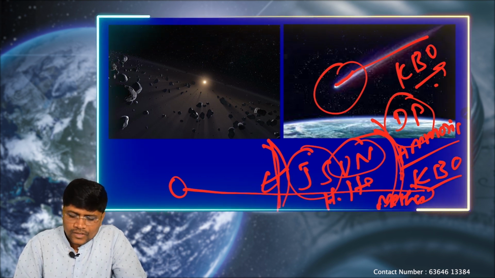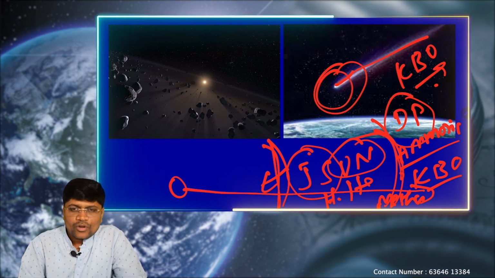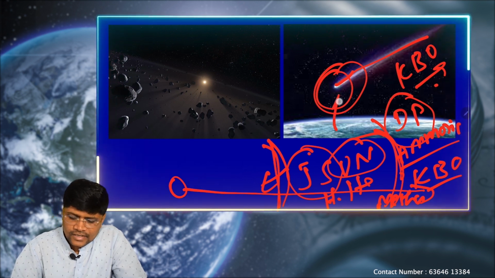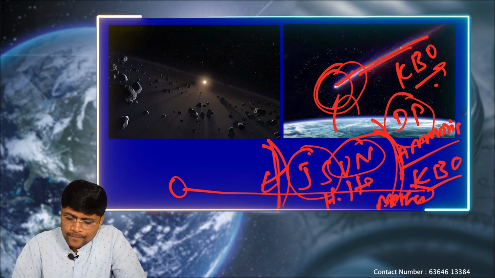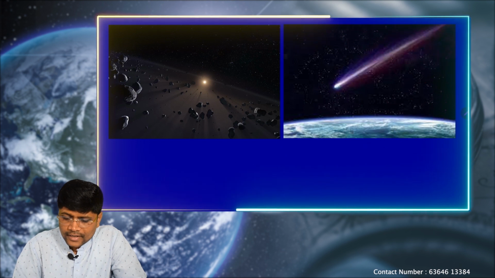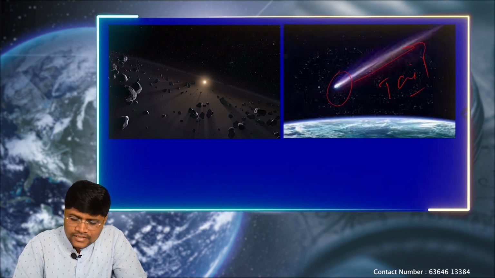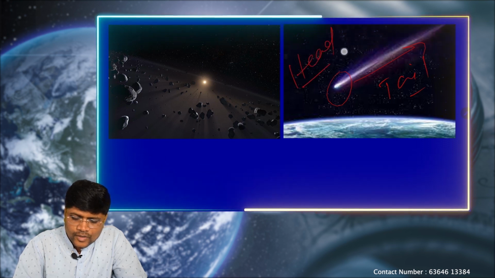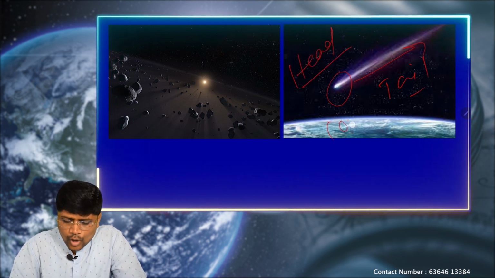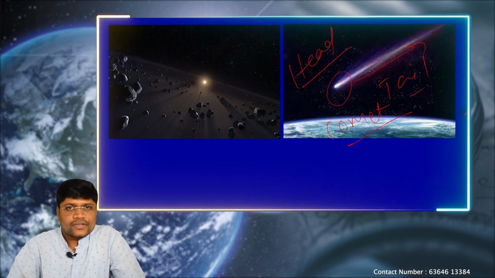Once they are facing towards the sun, because of the increase in temperature, the gaseous portion of these dirty snowballs, or the comets, starts to evaporate and extends like a tail. The hard structure facing towards the sun will be called the head. That means comets will have a head and tail-like structure.